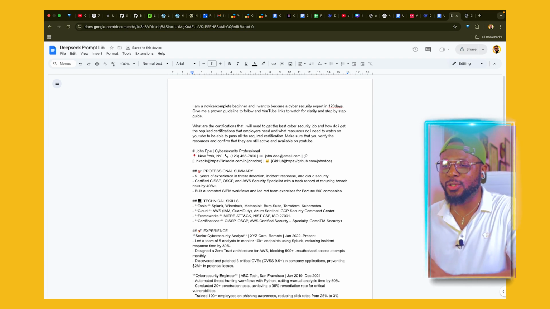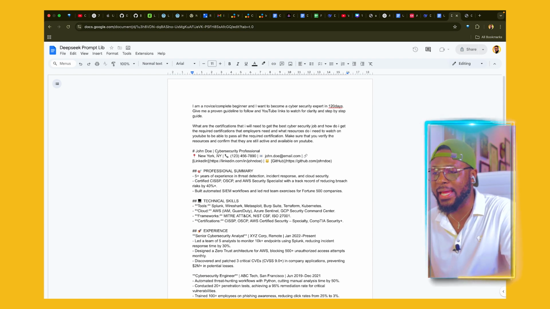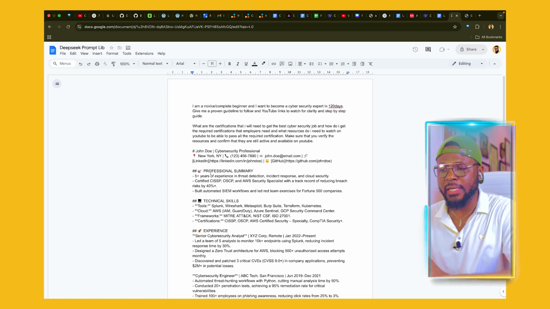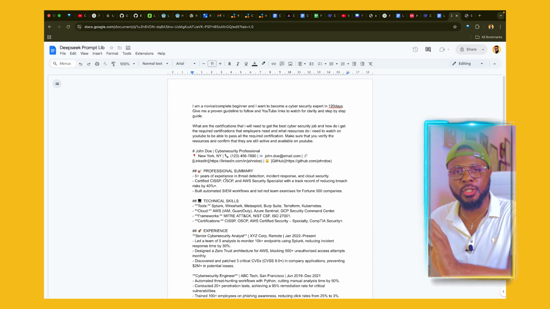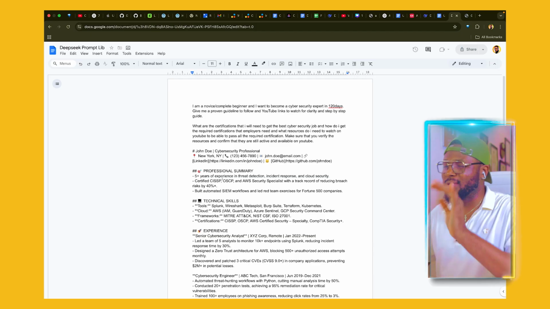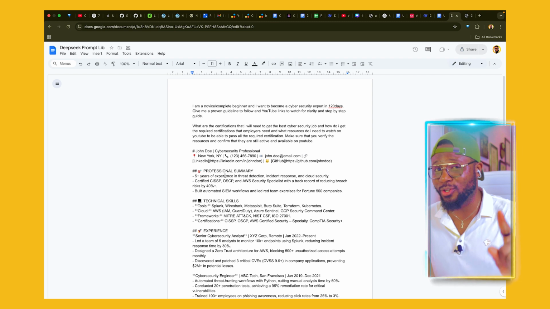It's just amazing. So all you need to do is to change the name, change the write-up, and fill in your certifications and all of that, but just follow the flow, because what Deepseek did was it went to the web and scanned through all the CVs available, the ones that got the job and the ones that didn't, and then brought up the best out of it. So this is the standard. This is how your CV should look.